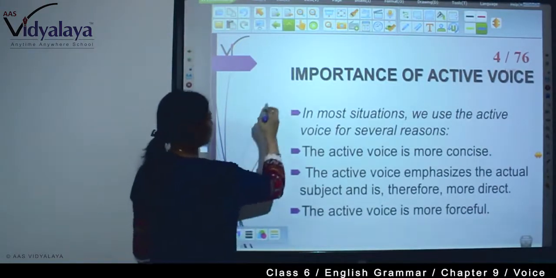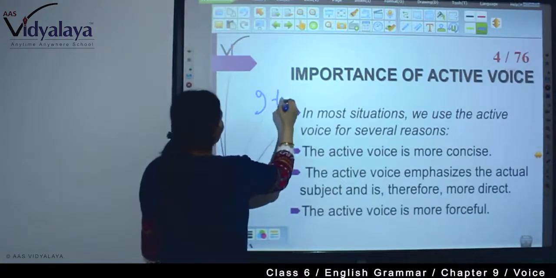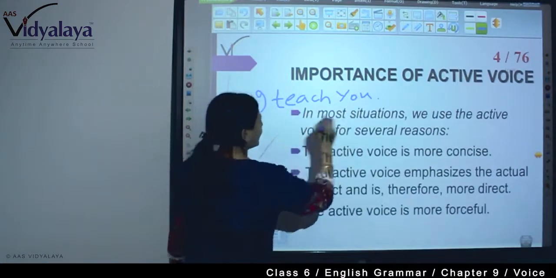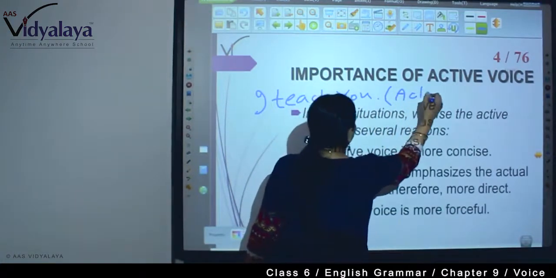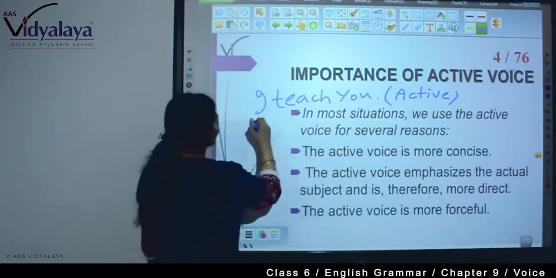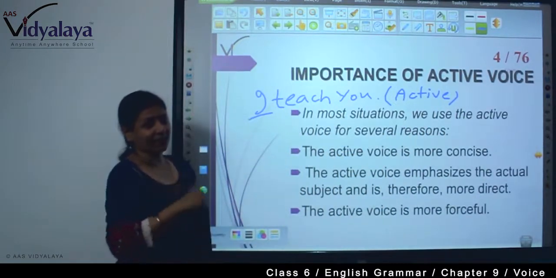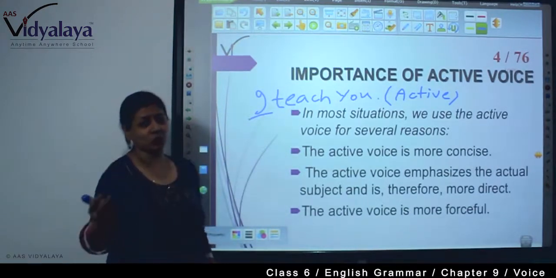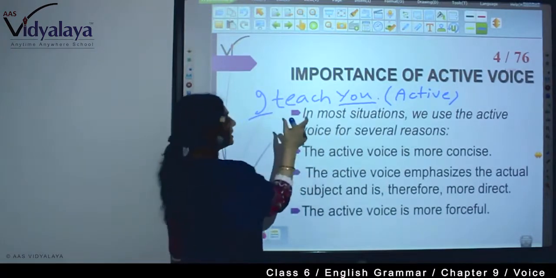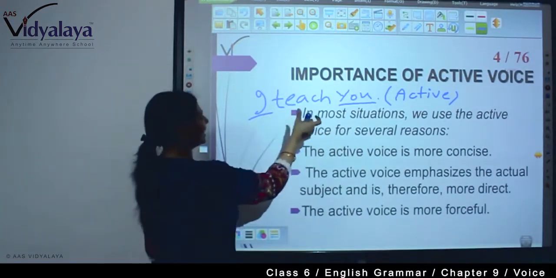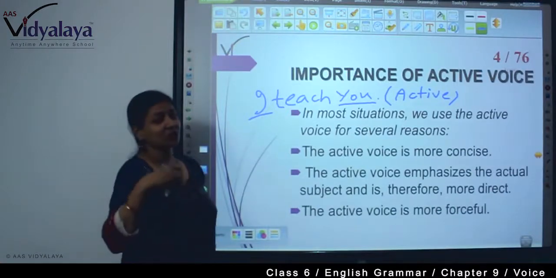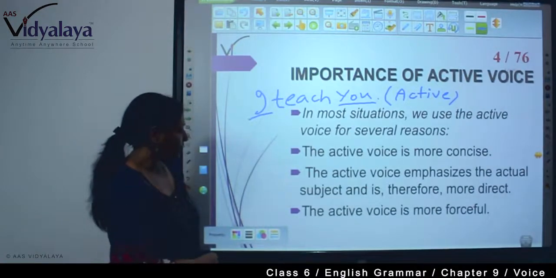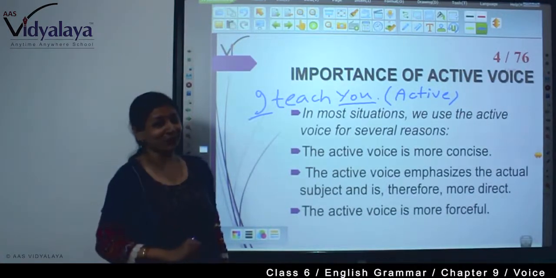For example, I teach you. Here, this is active voice. Here you are seeing I is the subject. It's very clear that I is the subject teaching you. I teach you. The you is the object. And this is very short also. See, I teach you. It is very concise and it is very direct. You can understand who the subject is. I is the subject.